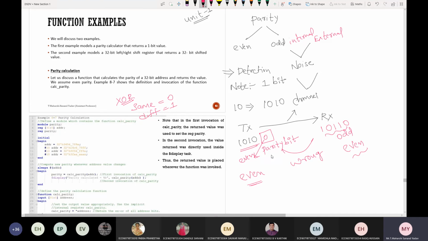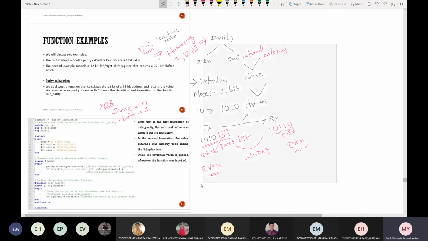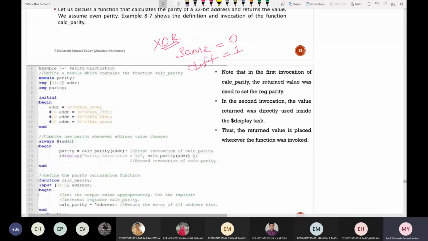If 2 bits get corrupted, you can't decide anything. And you can't do the correction by using the concept of parity. For that, you have to know Hamming code. I think you have learned Hamming code, like 7-bit, 12-bit and 15-bit Hamming code, in unit number 1 of digital electronics. The same concept you will learn in digital communications also, but that much deep concepts are not needed. Just understand the concept of parity, even parity and odd parity, and based on that we shall write the code.